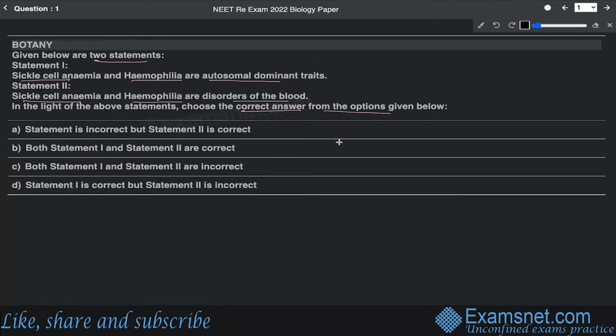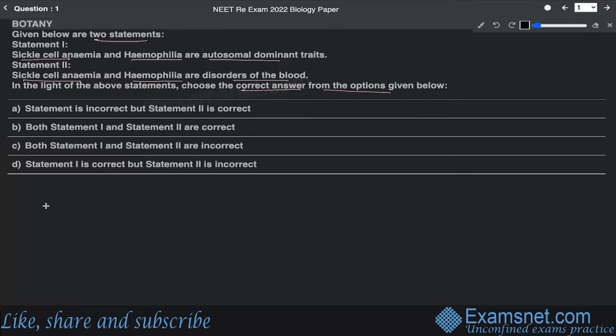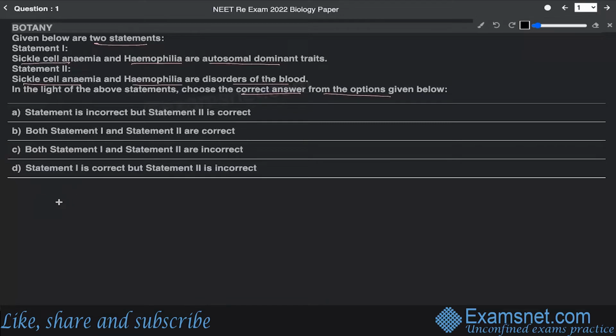This question has been asked from the chapter Principles of Inheritance and Variation of class 12. Let me tell you that the first statement is incorrect.